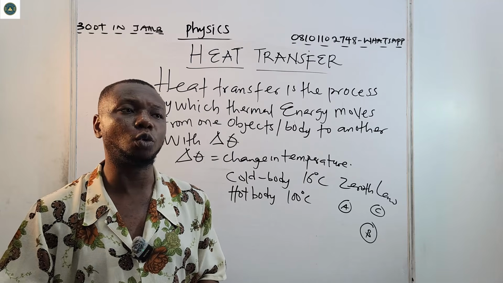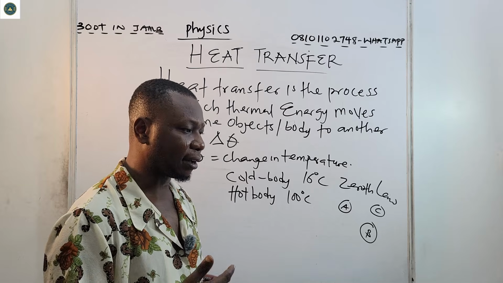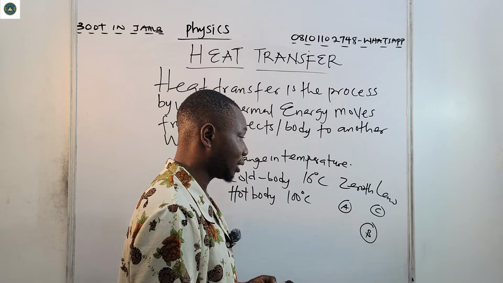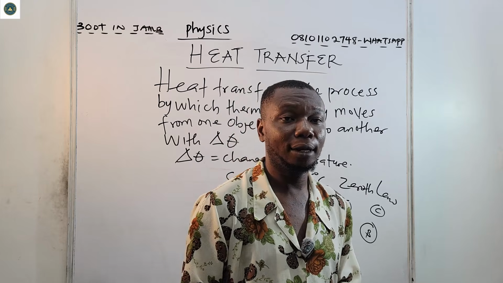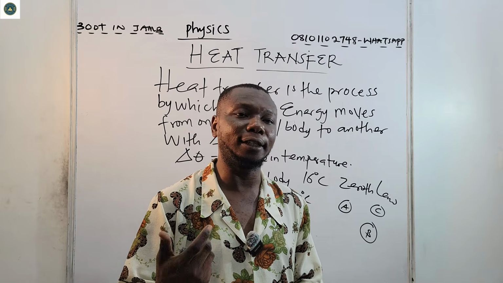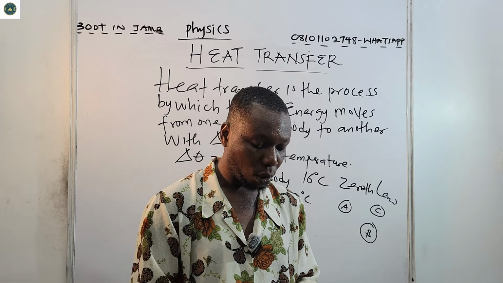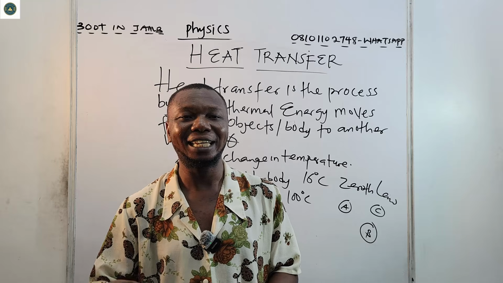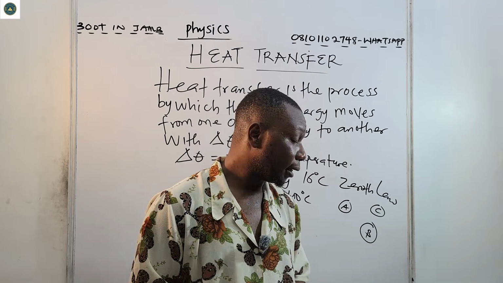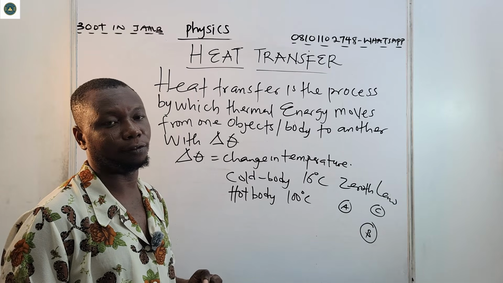One thing we need to know again is that when heat is transferred from one body to another, if it's a metal, for example, it heats up immediately because of the fact that metals have low specific heat capacity. The electrons in metals are free to move.